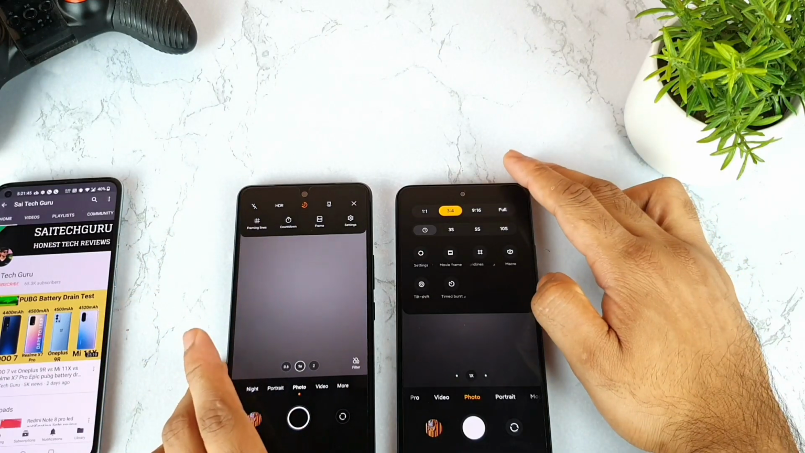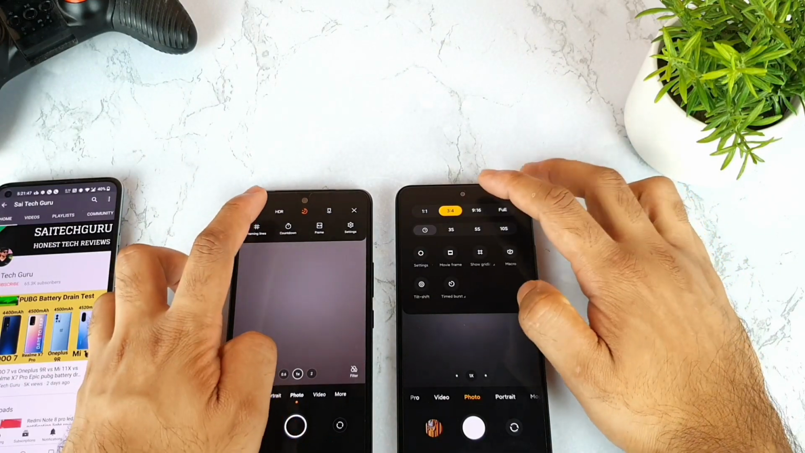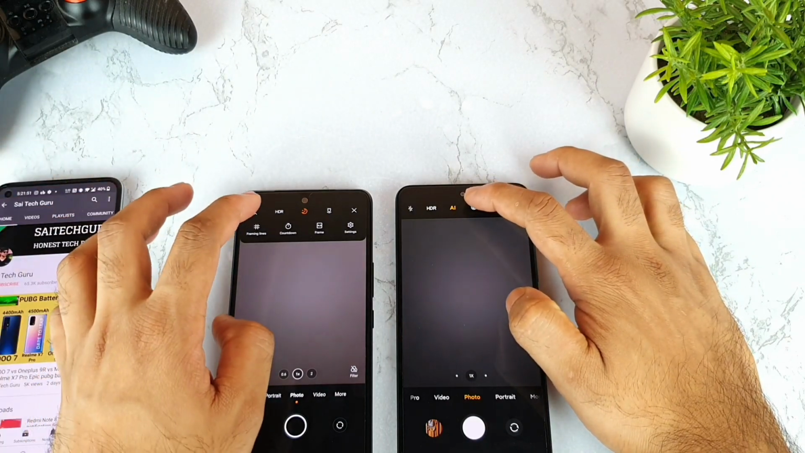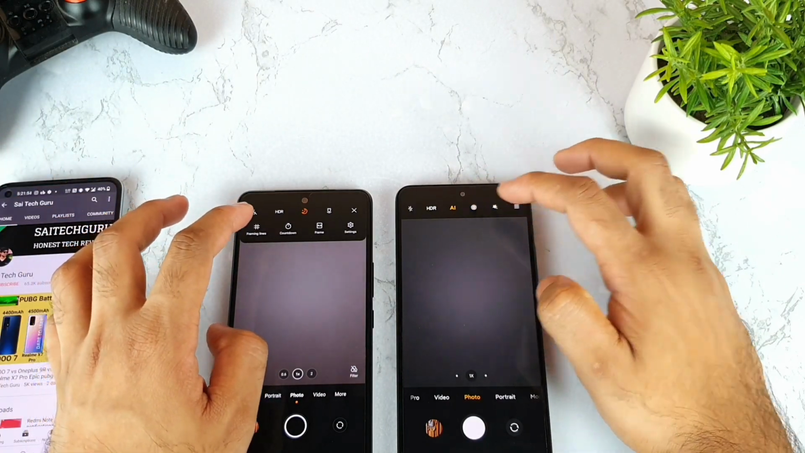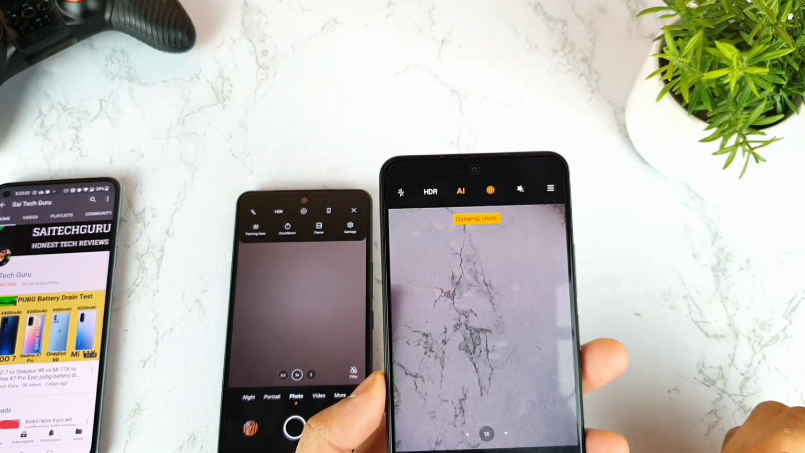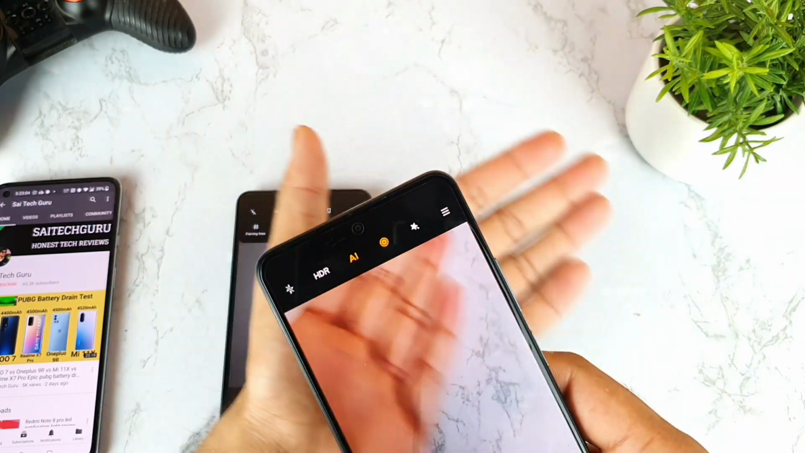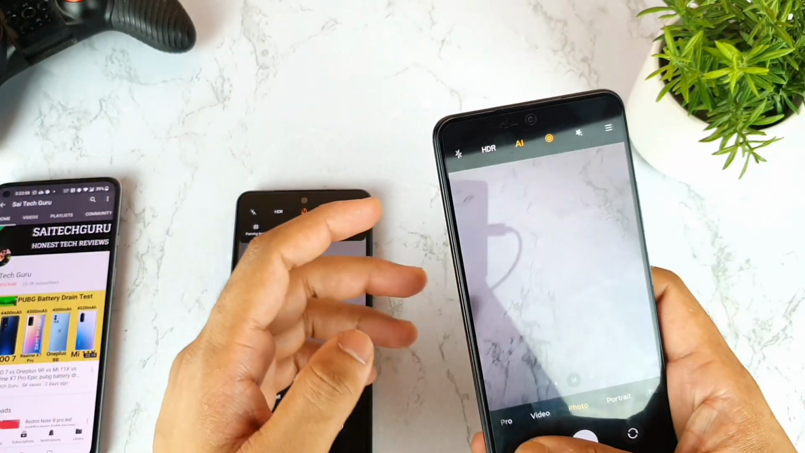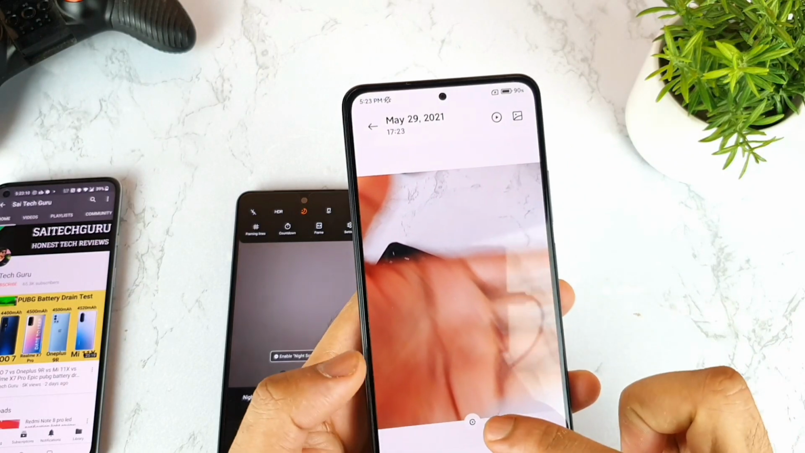So let's see, friends, what options you got here. The first thing is flash and HDR, and next is the AI mode, and next I think this is the dynamic shot. When you enable the dynamic shot and take a shot, as you can see right now I'm shaking my hand, you will get this kind of option which is a play button.